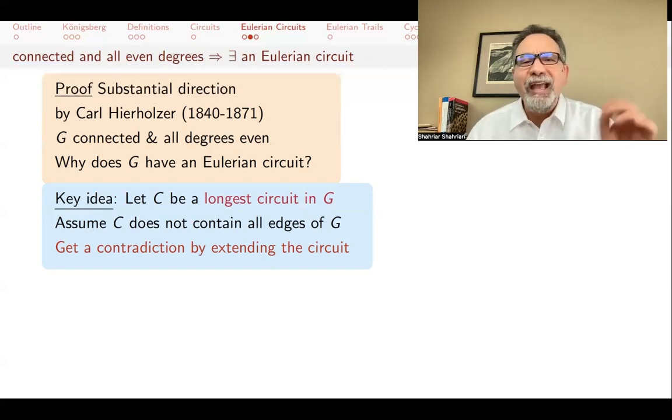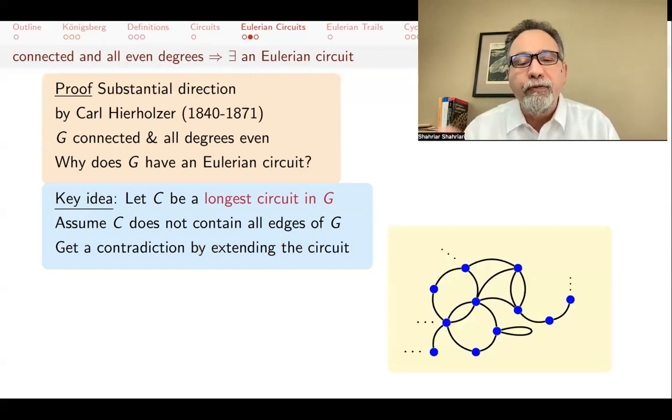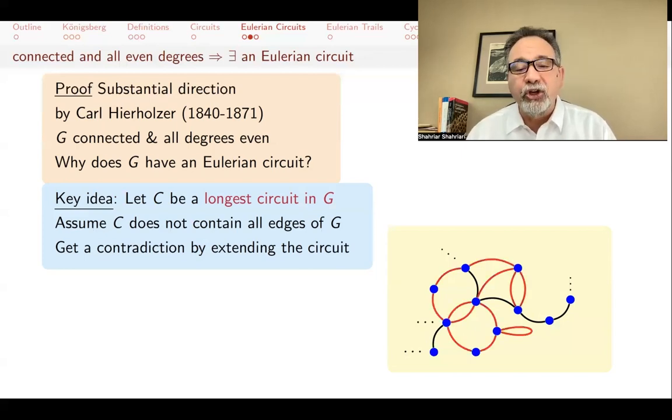By the way, I say a longest circuit because there may be several. Just pick one. For example, maybe this is a part of my graph here that I have here on the right, and here's the longest circuit.